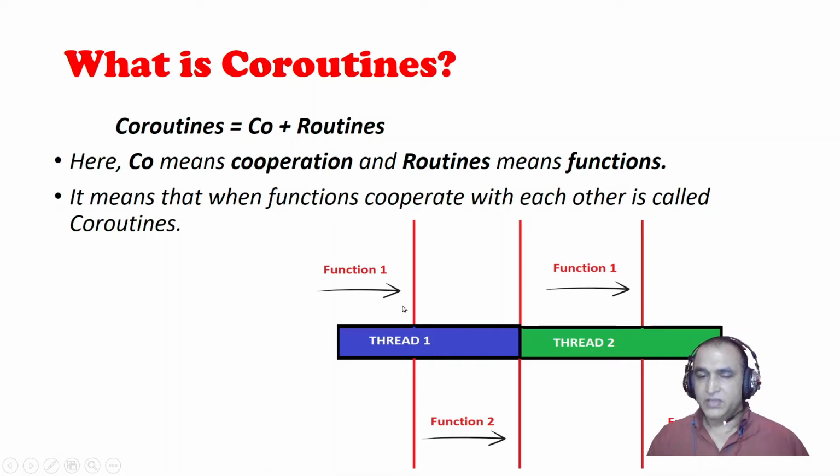The same function 1 goes to thread 2 for completing a task, and again function 2 is also completing a task in thread 2. That means coroutines are a cooperative environment between functions that is thread independent. So coroutines are not dependent on a single thread. They can be run in one thread and stopped in another thread. So they are thread free.